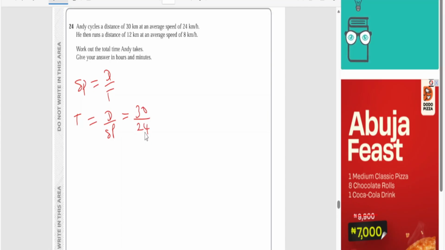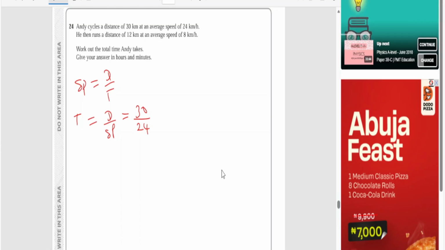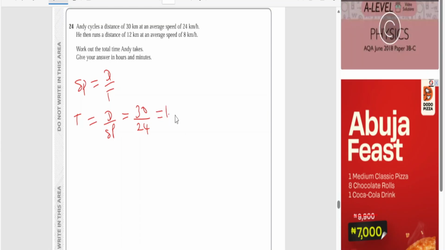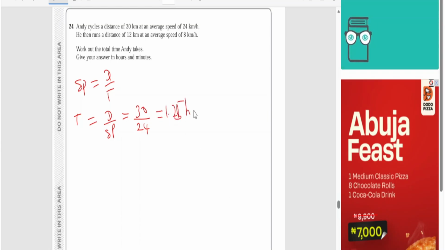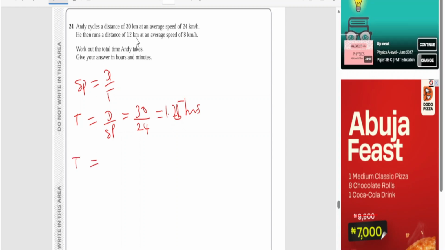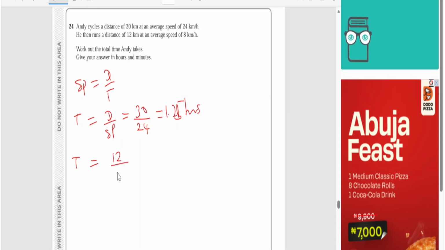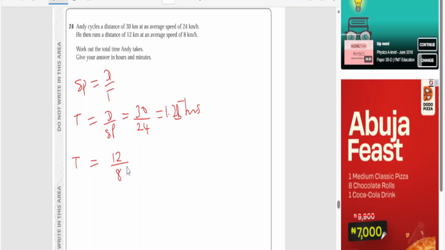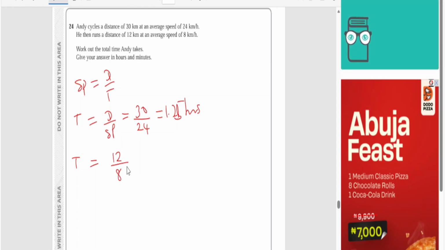30 divided by 24 will give us 1.25 hours, okay? Then the second time will be 12 km, 12 divided by speed, which is 8. So 12 by 8 will give us 1.5 as the time.